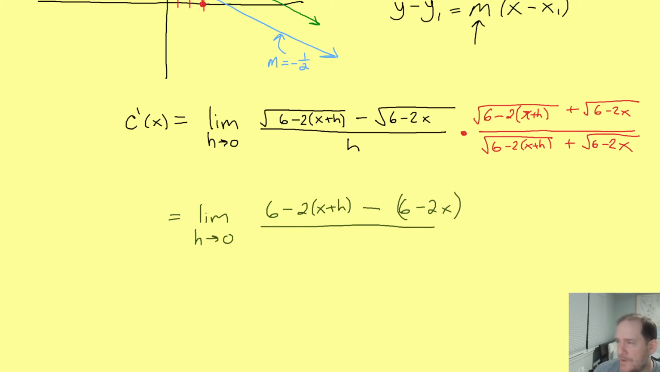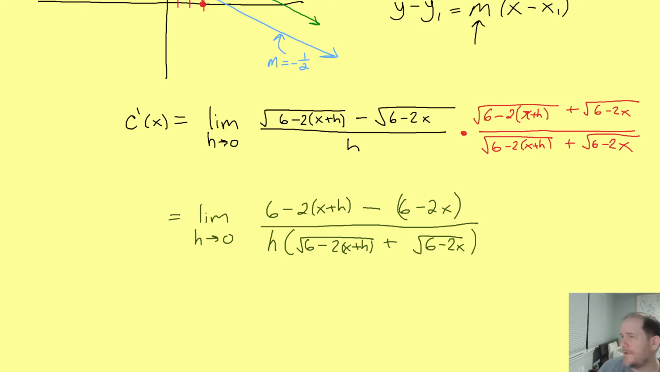But this will be all over, and here's where a lot of people go wrong. They go all over h, and that's it. But no, this h is getting multiplied by this whole conjugate. So our denominator actually becomes a big mess. Our denominator is h times the entire conjugate, which is the square root of 6 minus 2x plus h, plus the square root of 6 minus 2x, close parentheses.